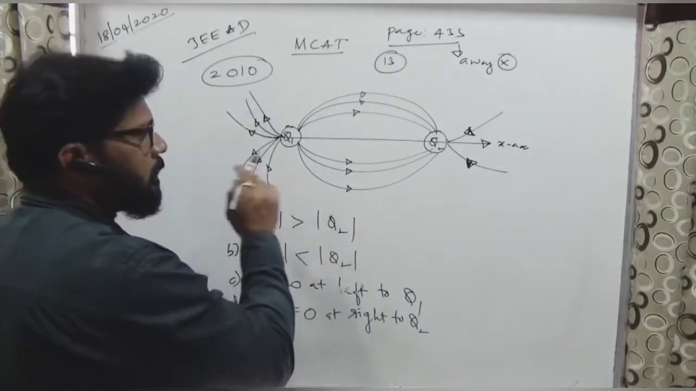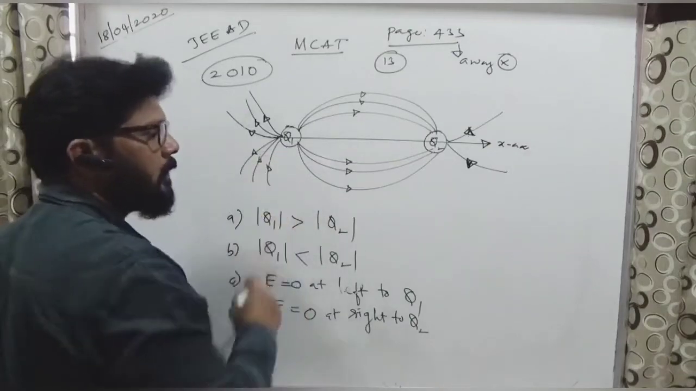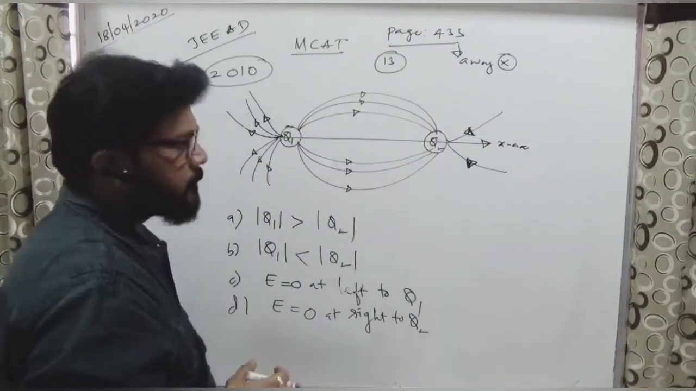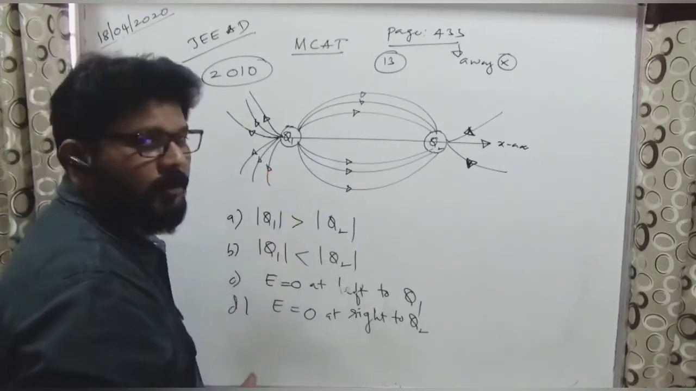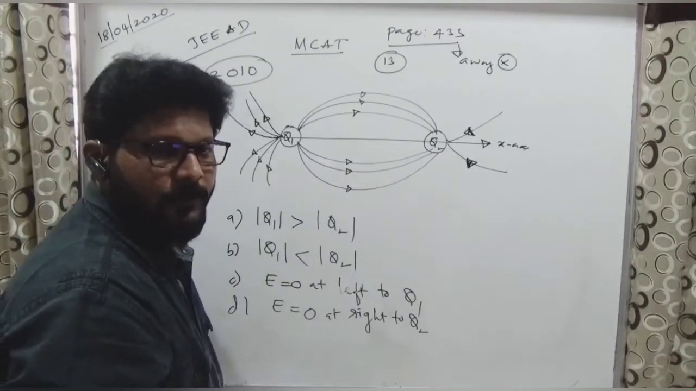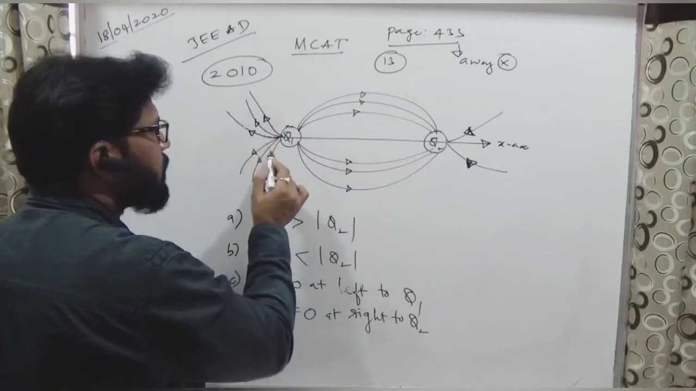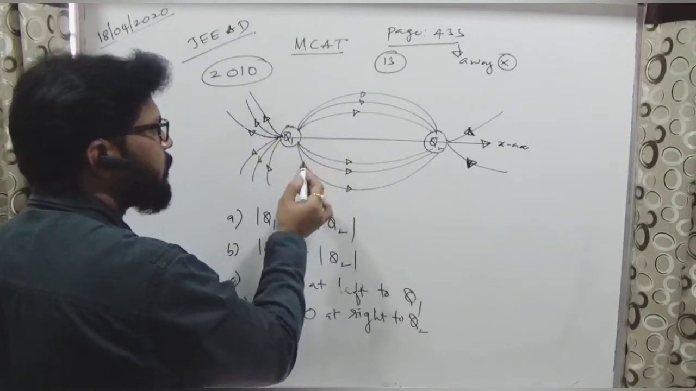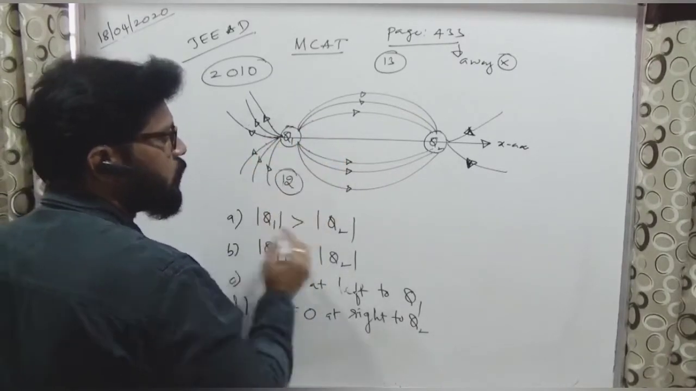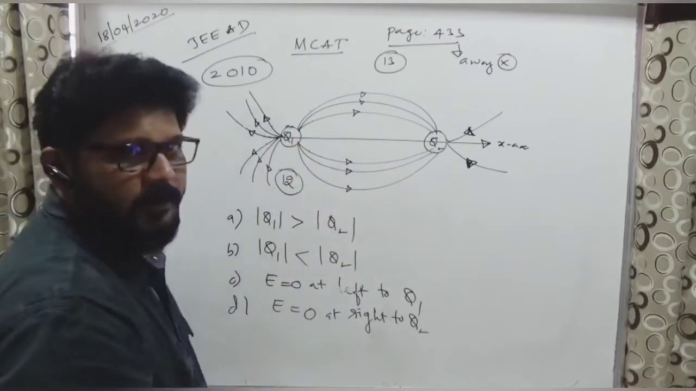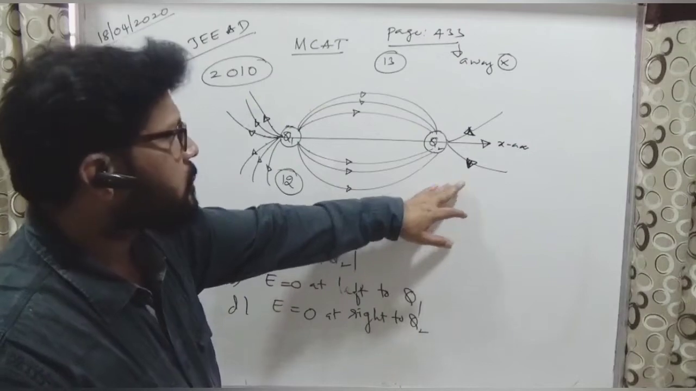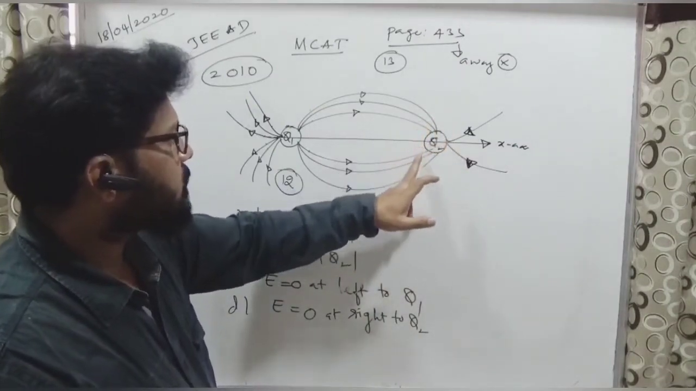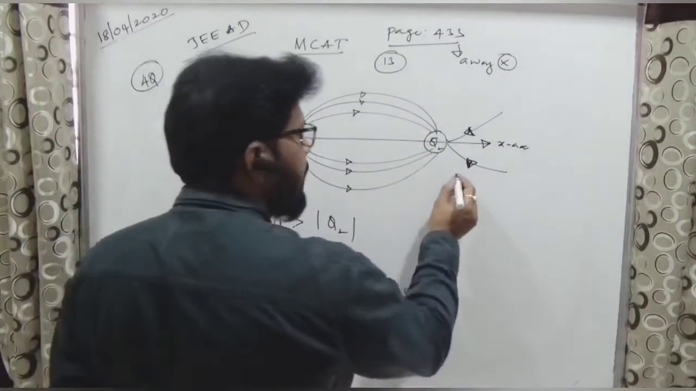Now here, how many number of lines are there? Q1 contains how many number of lines? Can anybody tell? 12. 1, 2, 3, 4, 5, 6, 7, 8, 9, 10, 11, 12. Yeah, 12. That means Q1 has 12 electric lines of force, and Q2 has how many lines? 1, 2, 3, 4, 5, 6, 7, 8. Very good. So 8 lines are there.